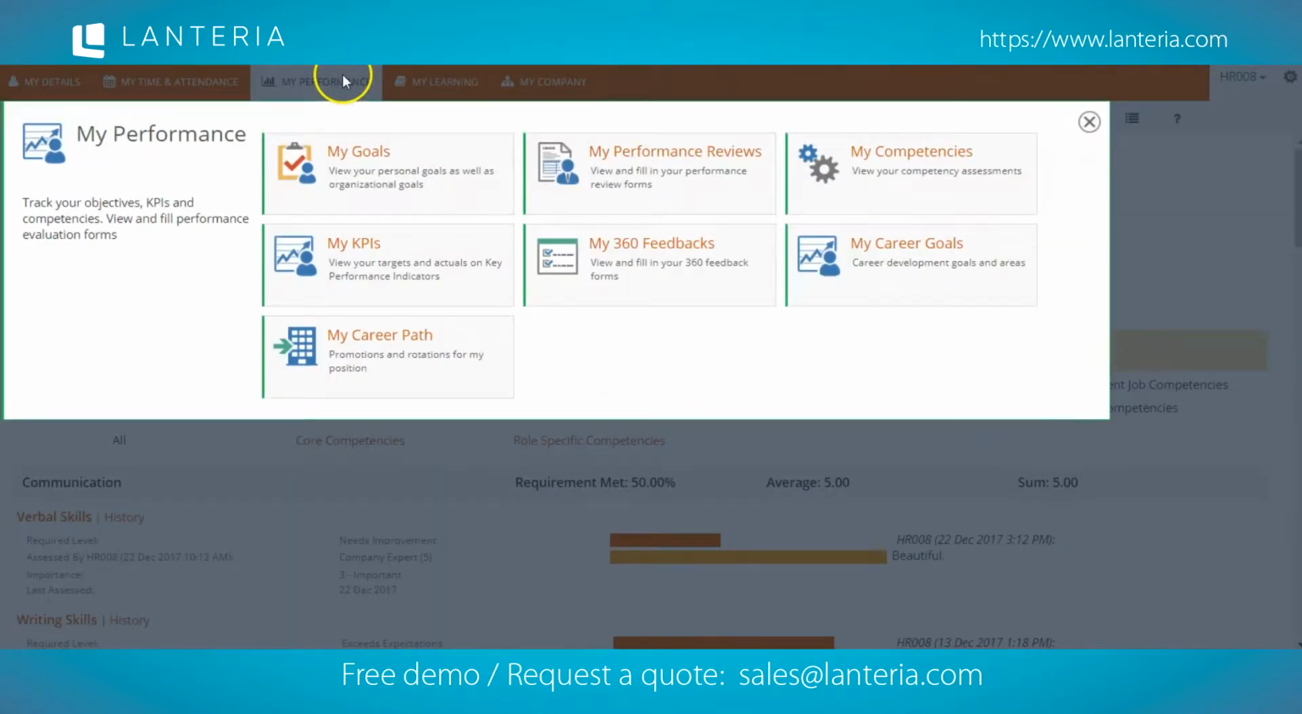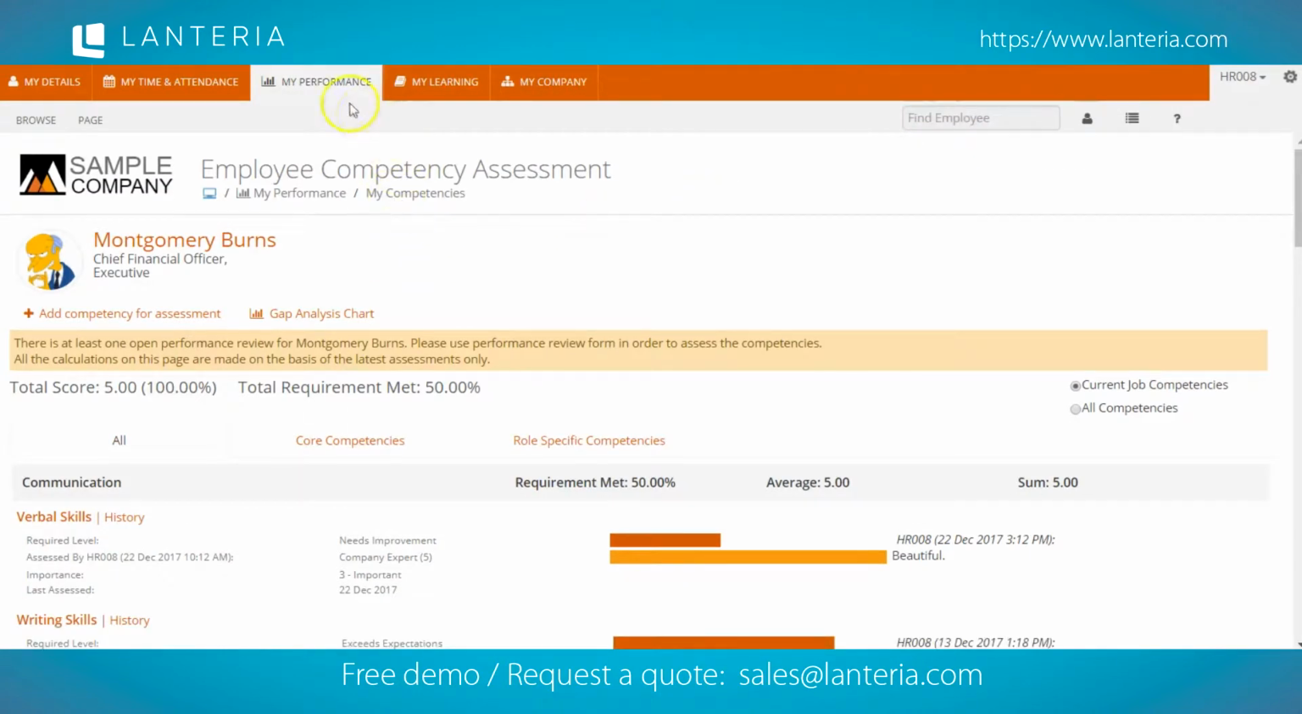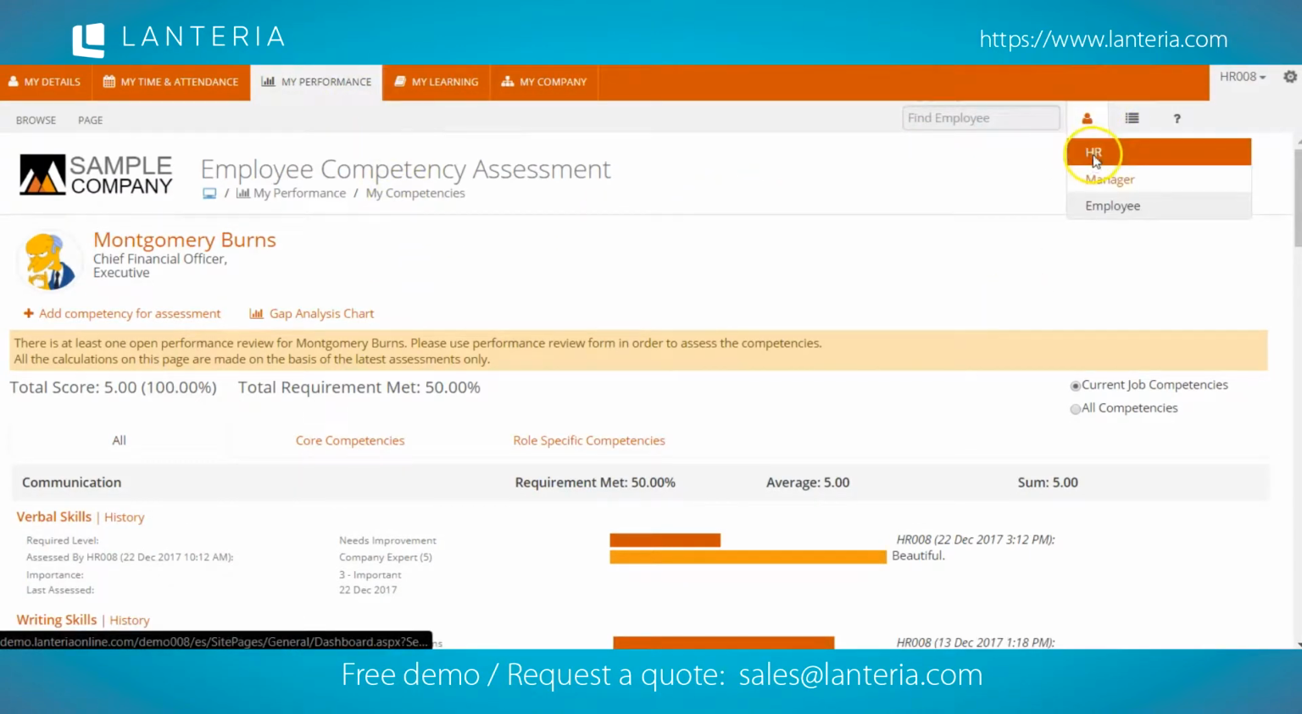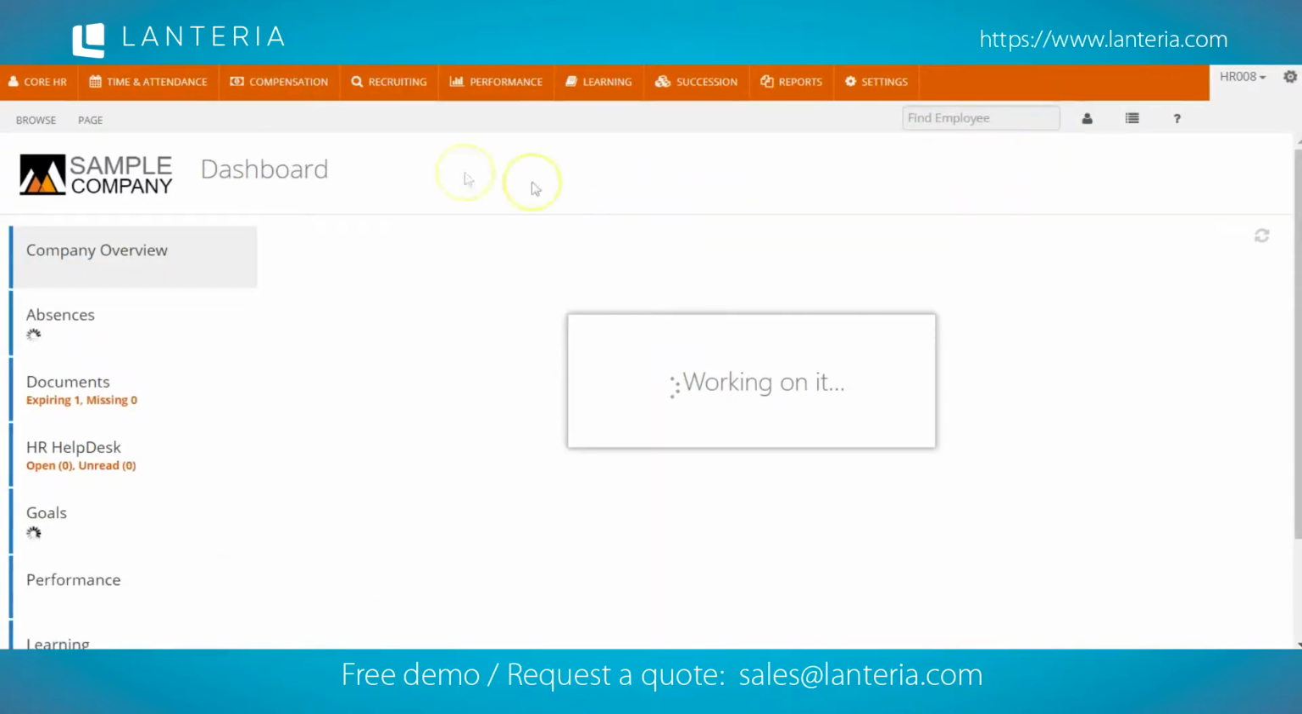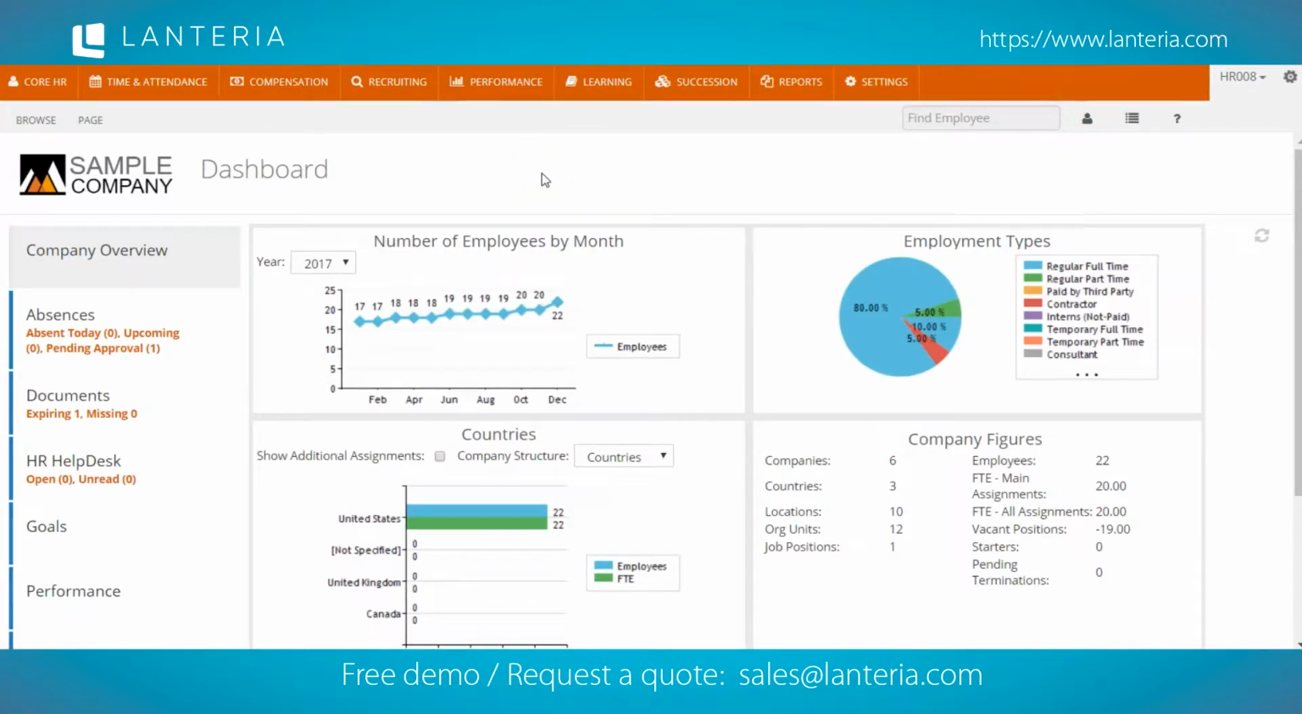The Lanteria system does not come with a pre-populated library of competencies, except for a very few basic ones to help give your company a start. So your company should plan out the competencies that they choose to assess, and be aware that you may not call them competencies. You might call them skills, or you might call them values, or these are the specific metrics by which you measure an individual's performance against their job role and as a player in your company or in your organization.